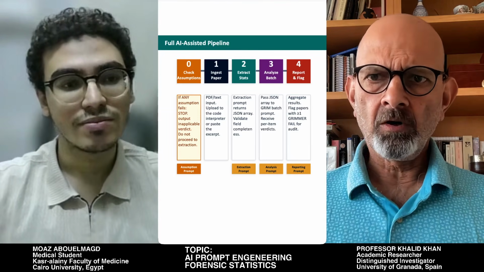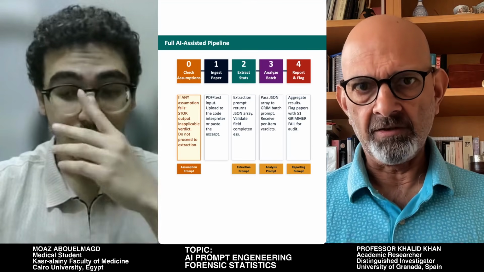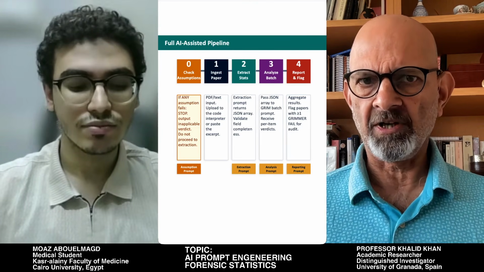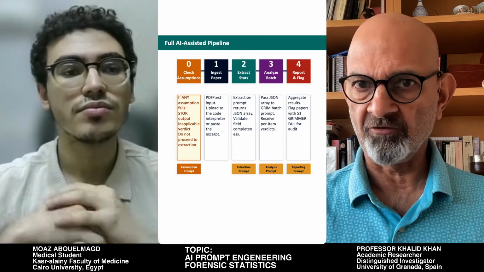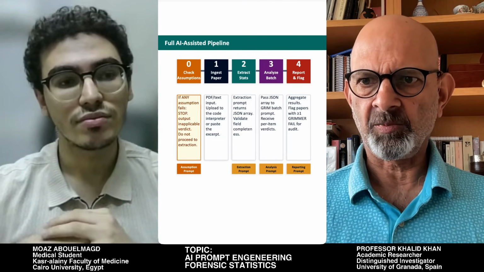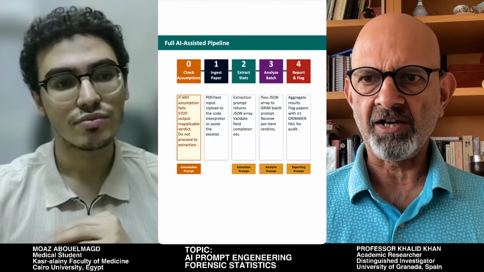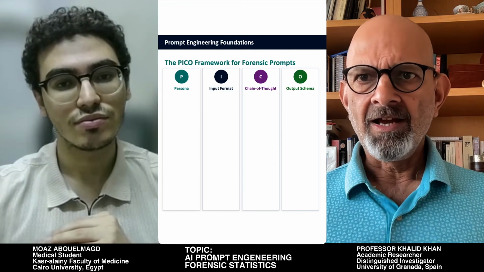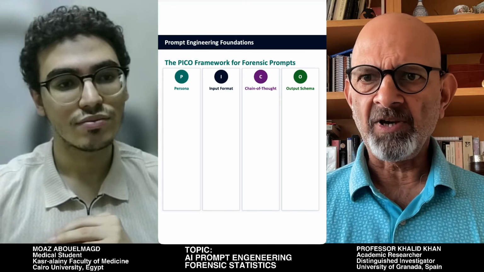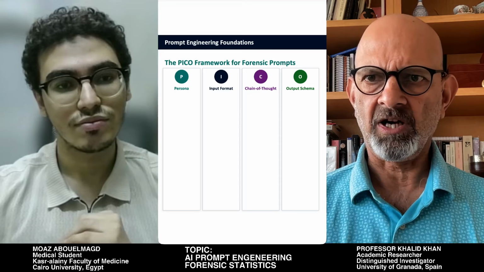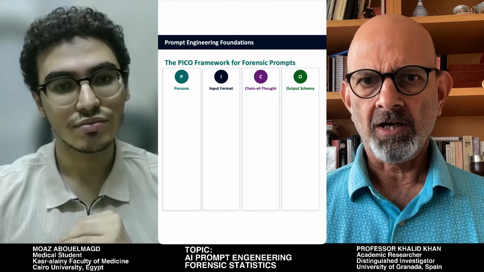All right. So we imagine that we have a paper of interest that we are reading, and we want to double check that we are not being fooled by the statistics presented. We want to check that the paper statistics are trustworthy. Using the AI pipeline we just saw, we're going to construct a framework for our prompt.